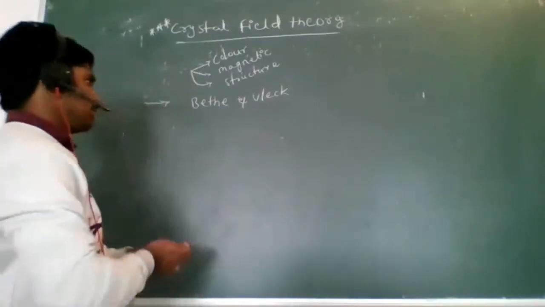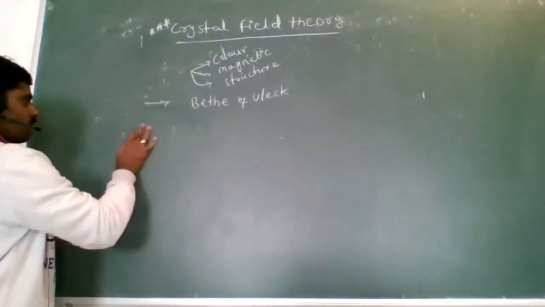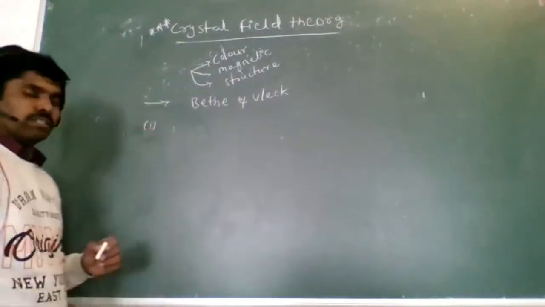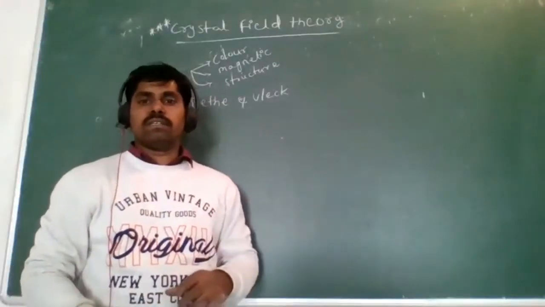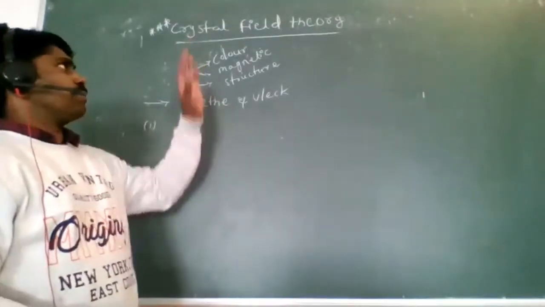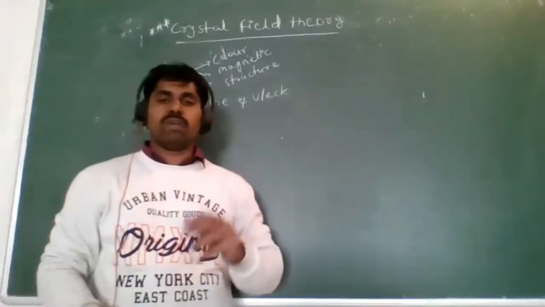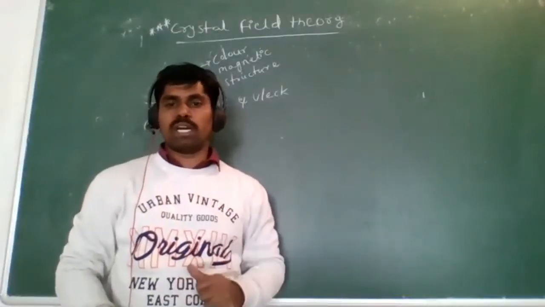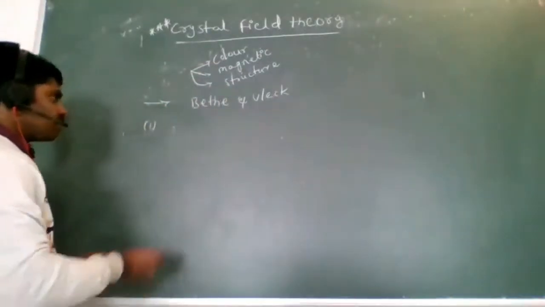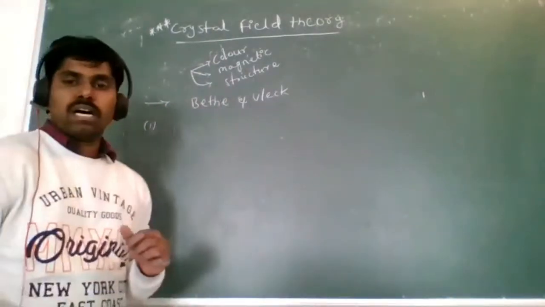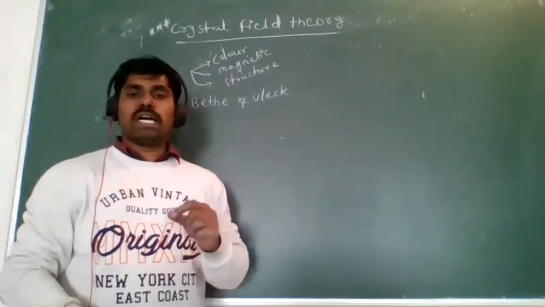Okay. Now, what is there in that crystal field theory? We have some points, and I am going to try to explain those points. Listen. From the crystal field theory, we have 8 points. Now I am going to the first point. Look at here. Interactions between the central metal atom and ligand.